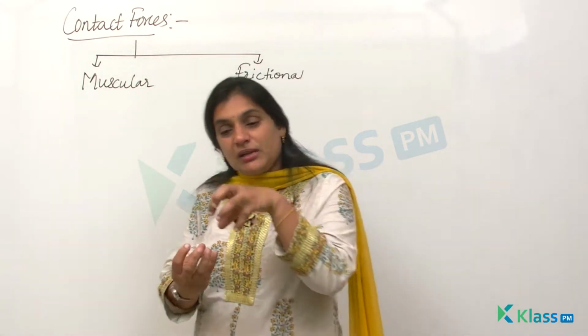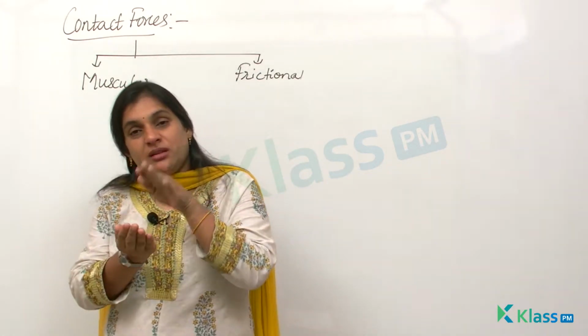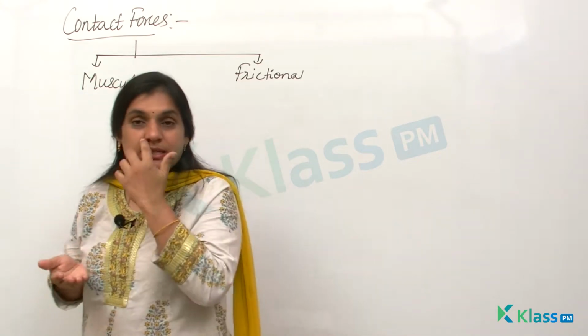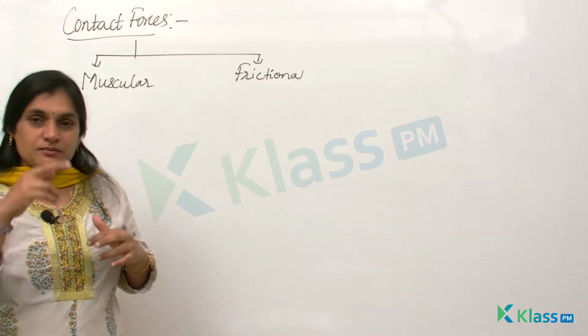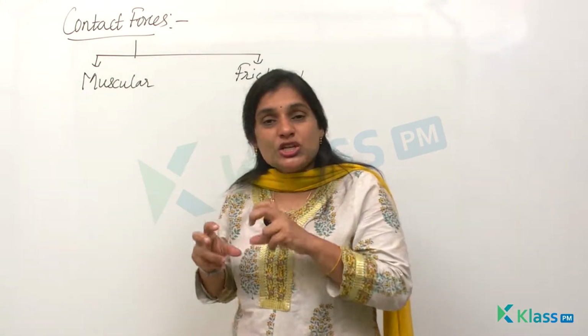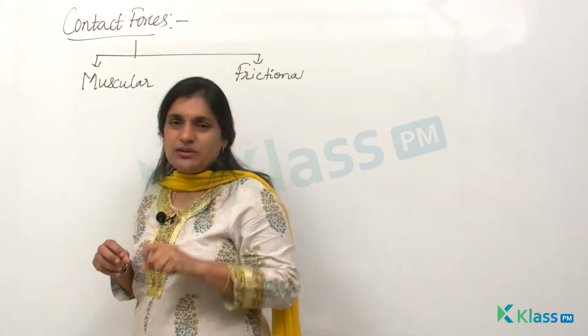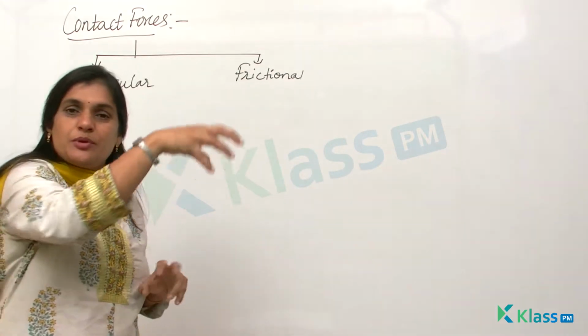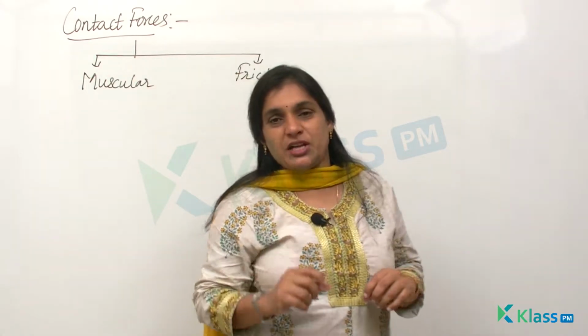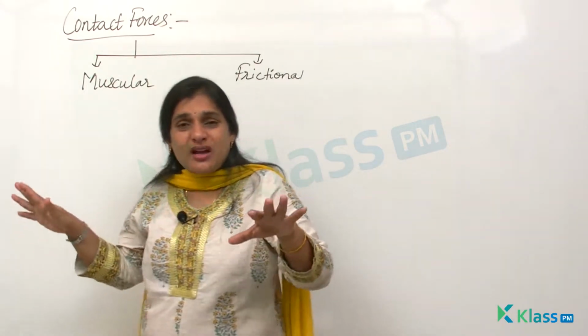So this grip will create friction between the shoe and the surface on which we walk. That's the reason people living in hill stations generally use shoes which have spikes. The spikes provide a good grip, because in places like Shimla and Kashmir it is snowy, and even the roads are covered with snow.